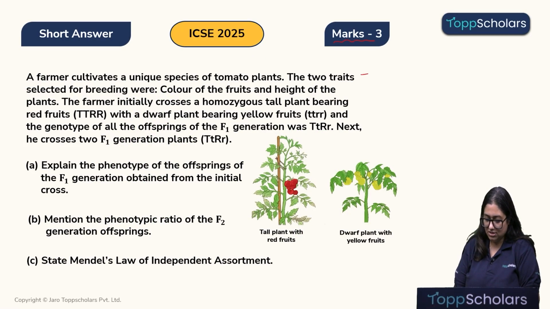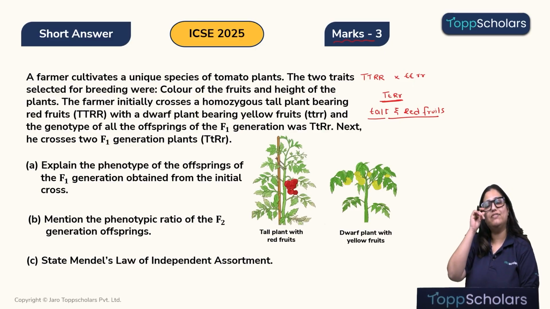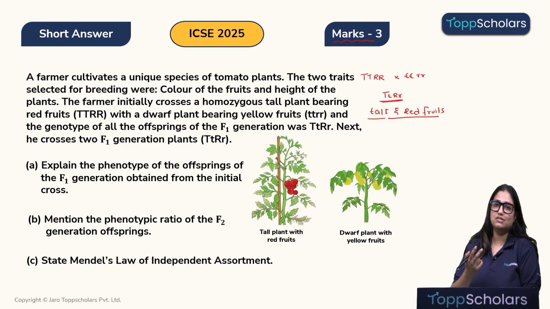So the farmer crossed a tall plant with red fruit with a dwarf plant with yellow fruits, right? And the F1 generation he got was heterozygous, and therefore this particular plant will be tall and show red fruits. Now, how is that possible? Children, remember we talked about earlier that every gene has two alleles. One allele can be dominant and one allele recessive, or both of them can be dominant or both of them can be recessive.